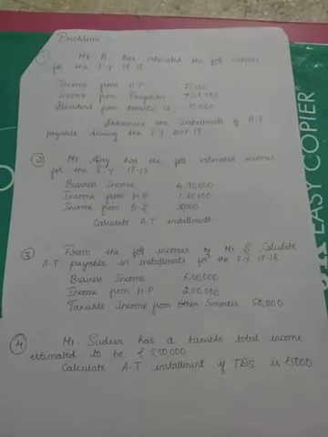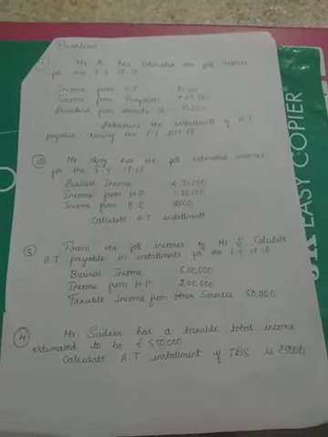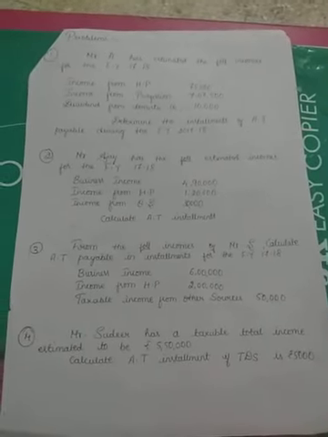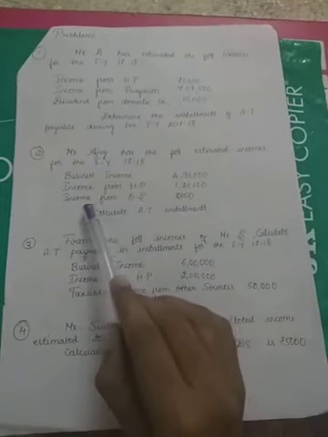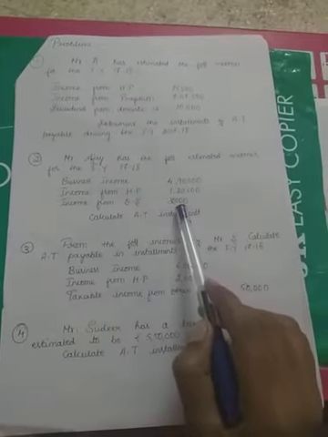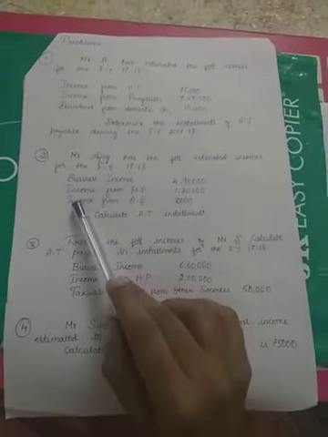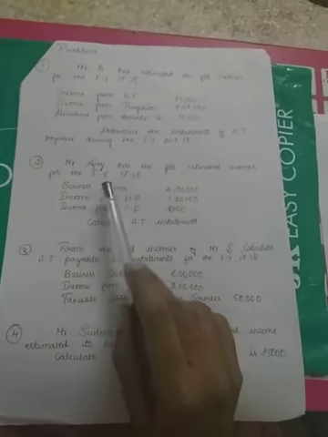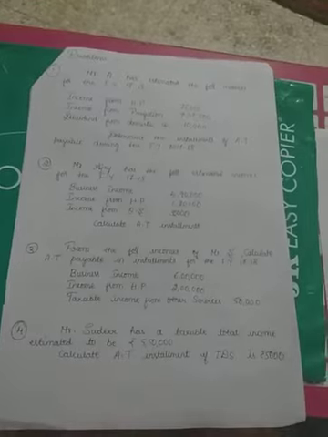Let's continue with the second problem, which is related to advance tax payment. Yes, Mr. Ajay has the following estimated incomes for the financial year. Business income has been given, income from house property is given, income from other sources has been given directly. Whenever income items are given directly, it means it has already been computed.